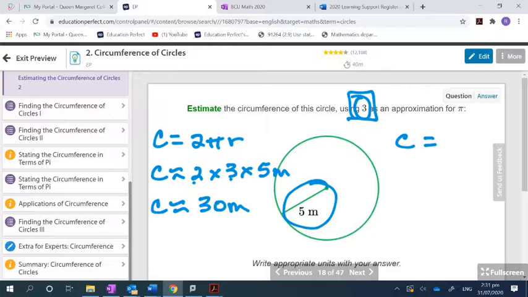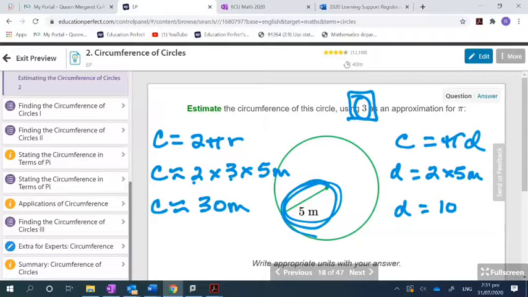We can also use the other formula, but since we're given the radius, before I can use this formula, I have to turn radius into diameter by simply multiplying it by what? 2. So diameter equals 2 times 5 meters. So the diameter equals 10 meters, right? And now I can say C is approximately 3 times 10 meters. So C is approximately equal to what? 30 meters. Yeah. Remember, you can use them interchangeably, either way. Okay?